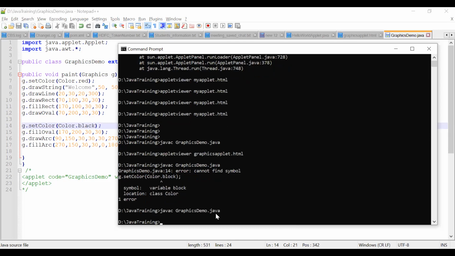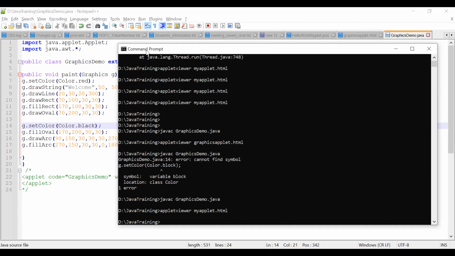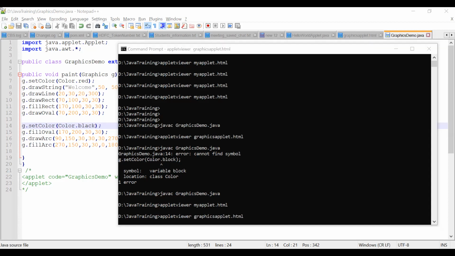Now what do we have to do? We have to run our applet, my applet, graphics applet. Yes. So we got output.